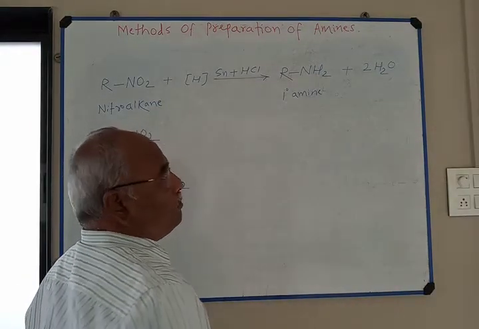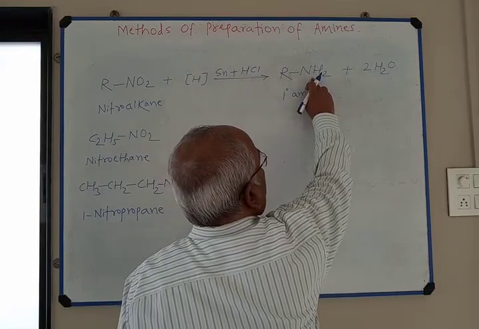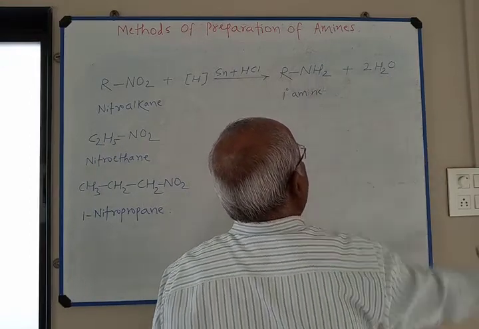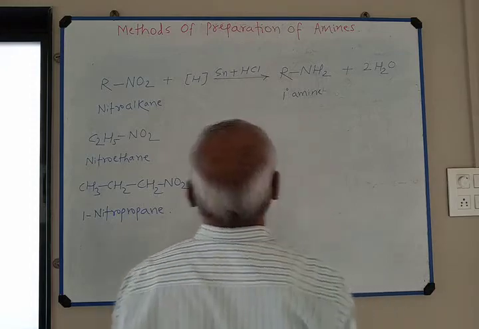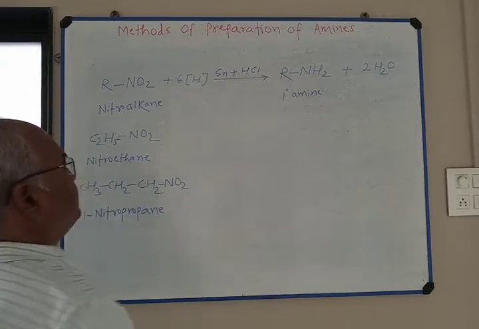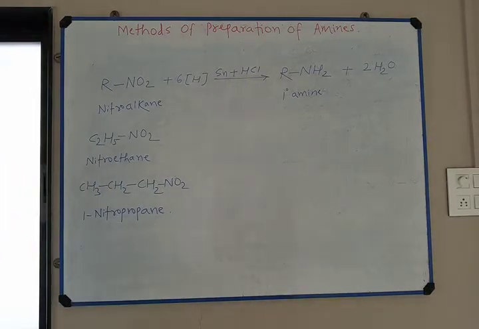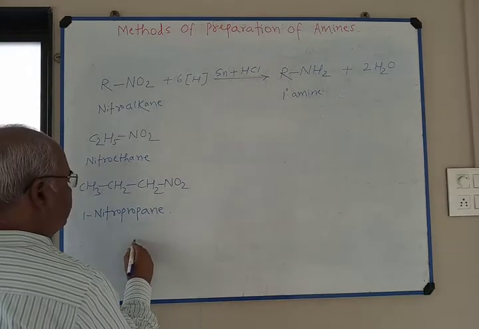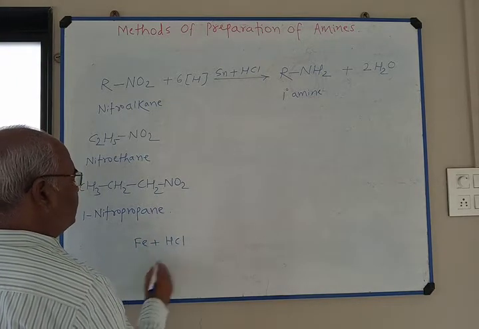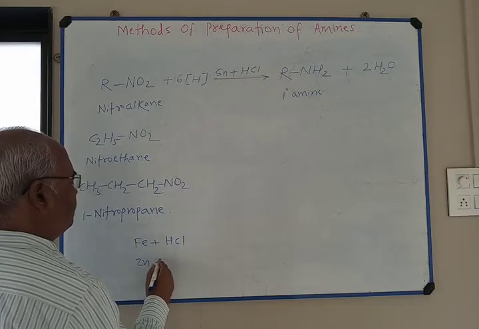The number of hydrogen, 2 hydrogen, 4 hydrogen, total 6 hydrogen on the right hand side, therefore on the left hand side I take 6 times nascent hydrogen. Check whether the reaction is balanced or not. Instead of tin and HCl, you can use Fe plus HCl or zinc plus HCl.